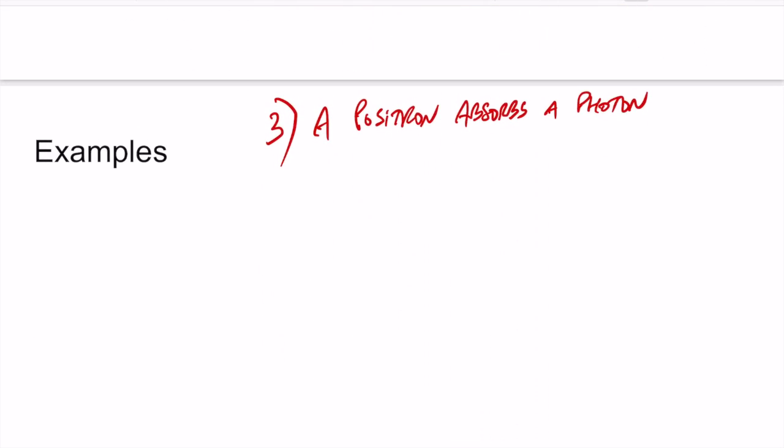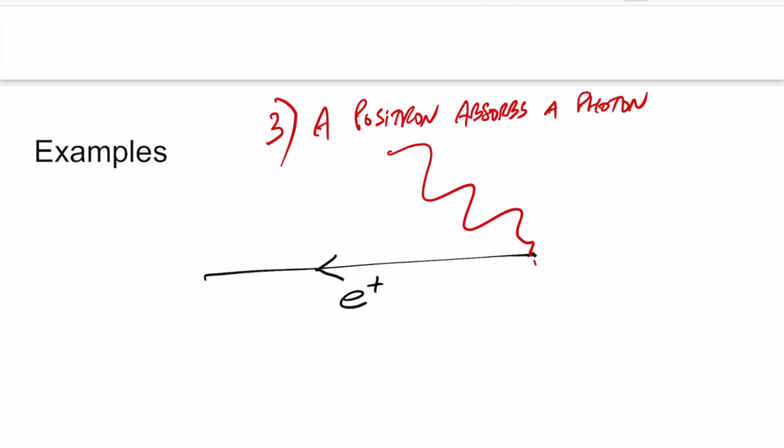A positron absorbs a photon. A positron is traveling against time because it's antimatter, and all of a sudden it absorbs a photon. So this is a photon, boom, and the positron probably continues traveling. I'm going to put it in black, in a different direction. So this is before and this is after.